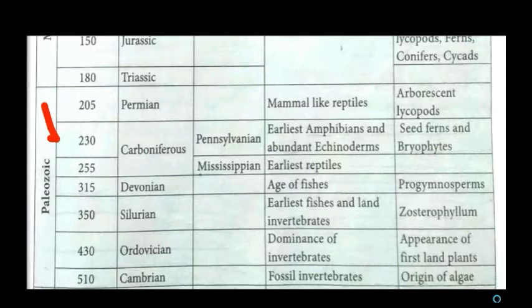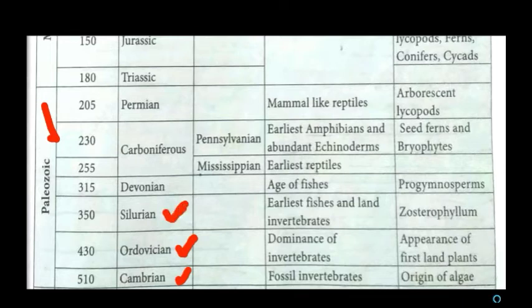The first period is Cambrian. Cambrian is the age of invertebrates, and the flora is the origin of algae. The second period is Ordovician, which is the dominance of invertebrates. The third period is Silurian, which is the origin of fish. The earliest fish started to originate in the period Silurian.